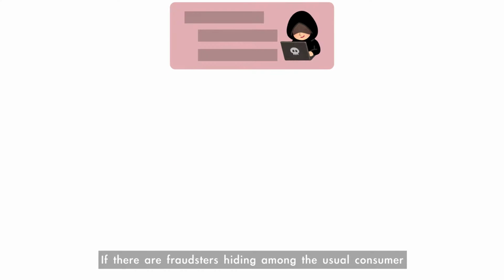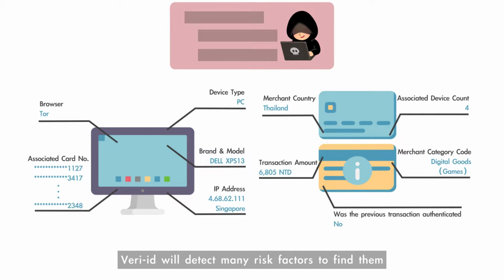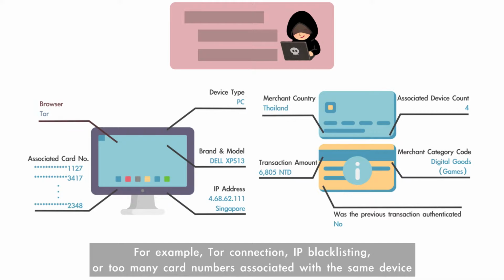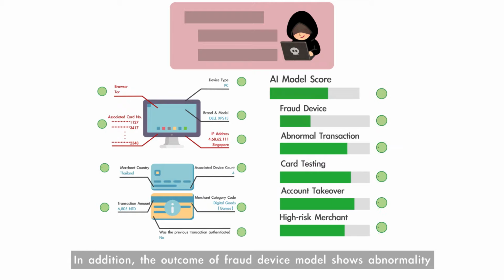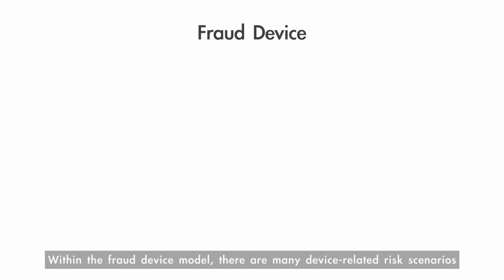If there are fraudsters hiding among the usual consumers, Veri-id will detect many risk factors to find them. For example, TOR connection, IP blacklisting, or too many card numbers associated with the same device. In addition, the outcome of fraud device model shows abnormality, which means that it is very likely being operated by a fraudster. Within the fraud device model, there are many device-related risk scenarios.